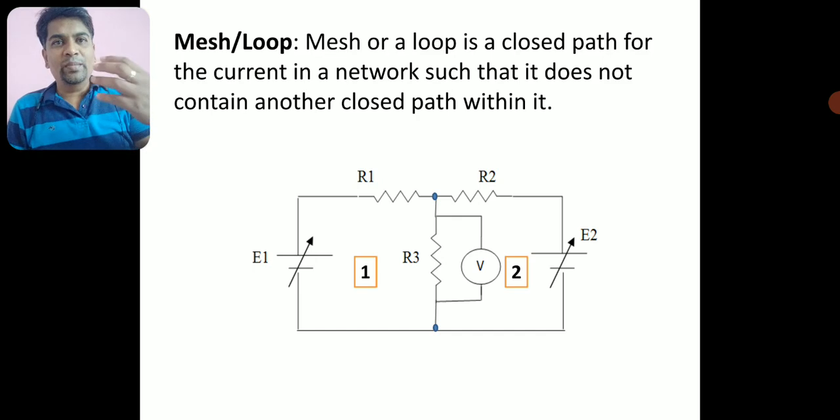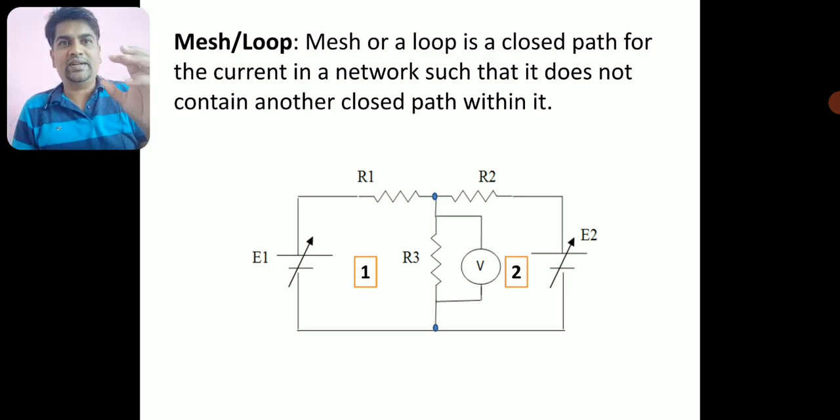So how many meshes or loops are there in this electrical network? There are two closed paths, so you can have two meshes or two loops in this particular electrical network.